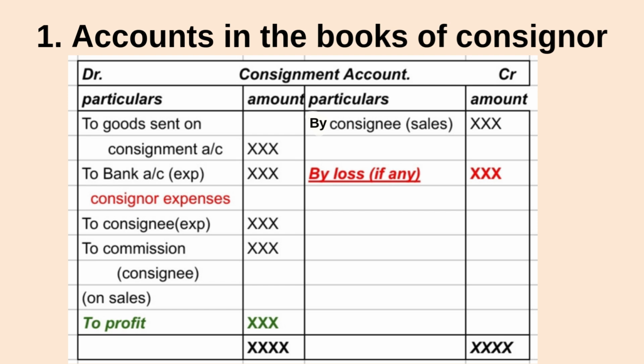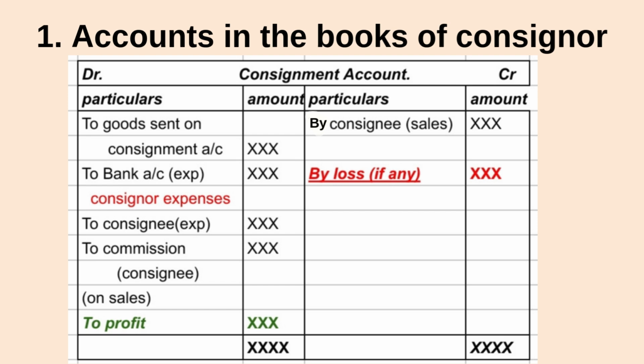These are consignor expenses. Next, 'To consignee's expenses'. After writing that, please go to the credit side and write down 'By consignee' (sales worth). Now come again to the debit side and write down 'To commission' (consignee).